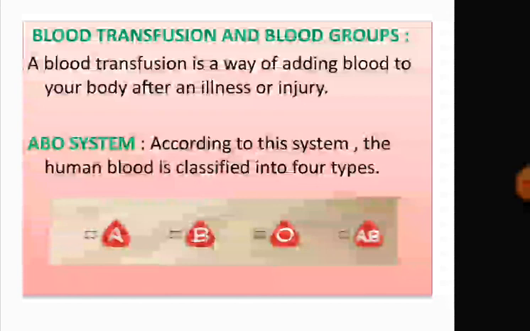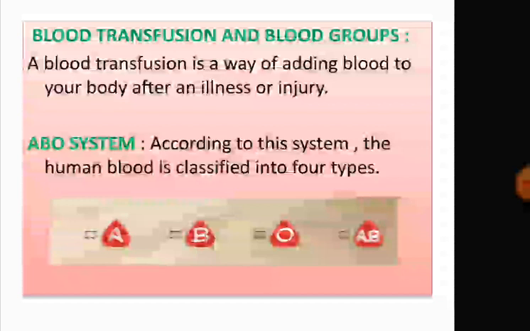Next, blood transfusion and blood group. Now this blood transfusion means it's a way of adding blood to your body after an illness or injury. Whenever we need some extra blood due to any type of operations or injuries or illness, we need to take blood. That is called blood transfusion.